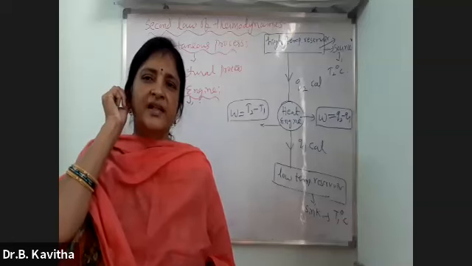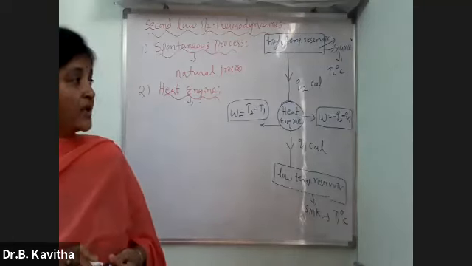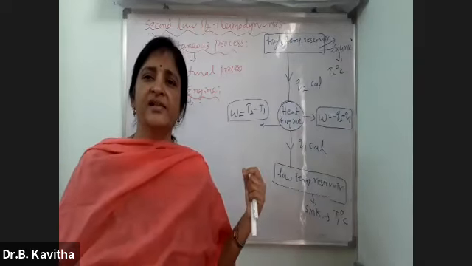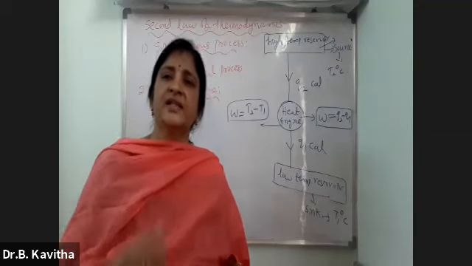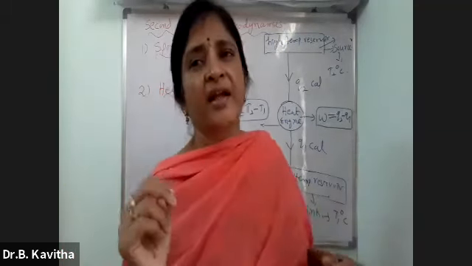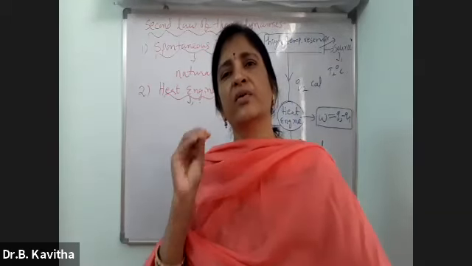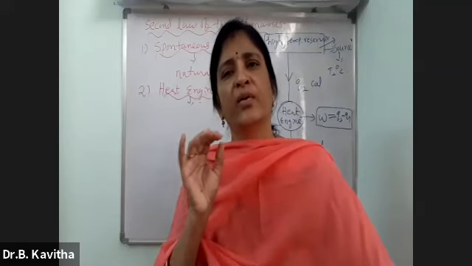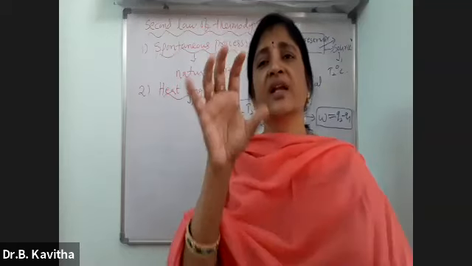So like this, you can calculate the work done by the heat engine. By looking at this diagram, you can say that the heat engine is not converting complete heat into work. Therefore, the second form of the second law of thermodynamics says that no heat engine converts complete heat into work.